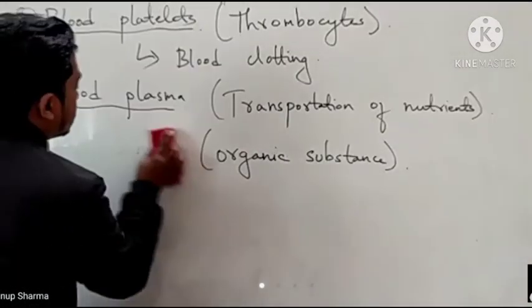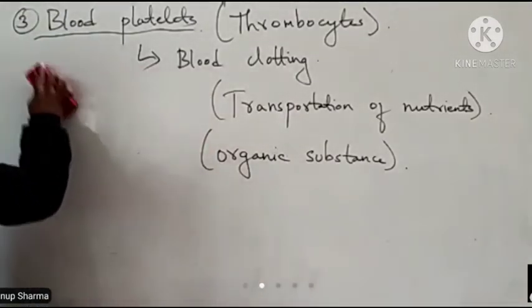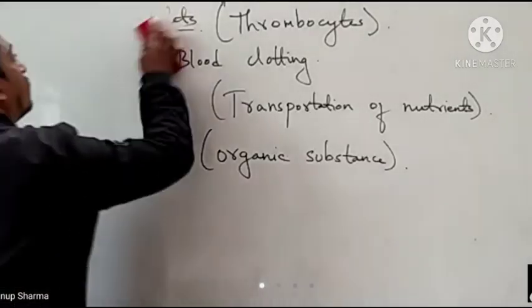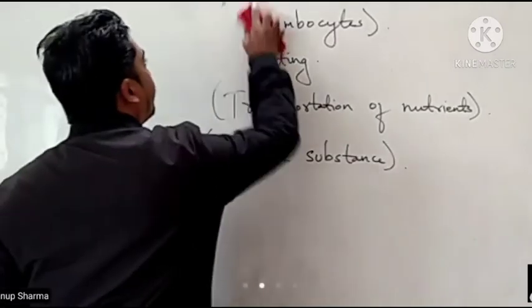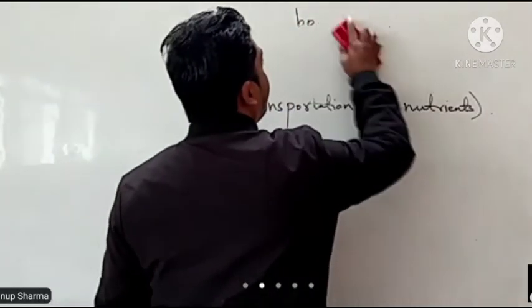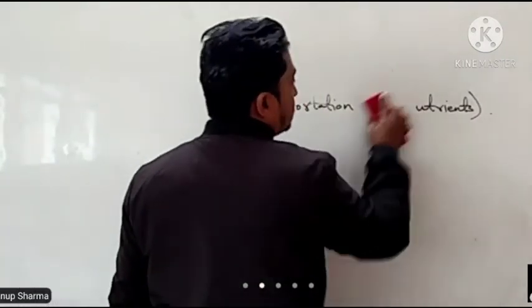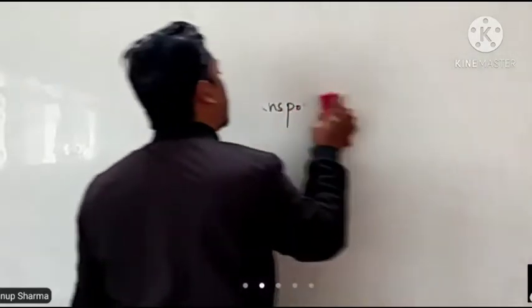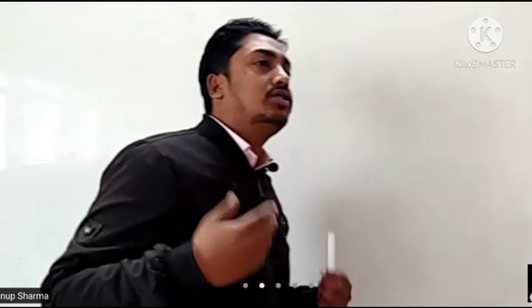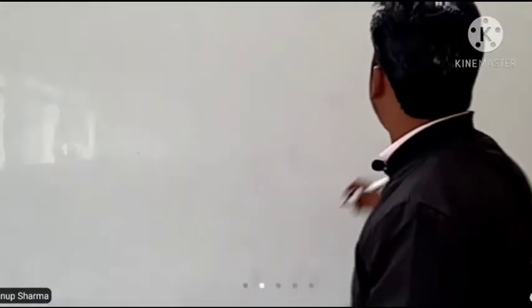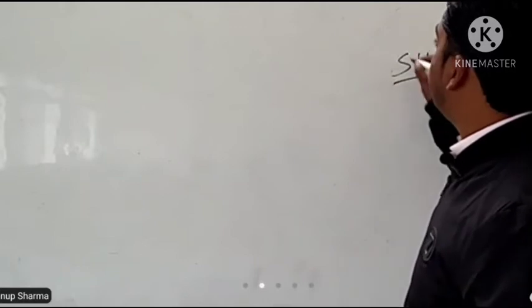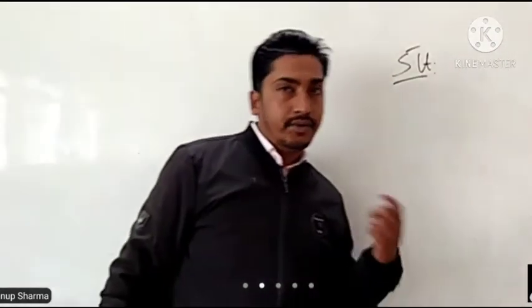So apart from these, one more important thing: our body almost constitutes 6 to 7 liters of blood. That means a healthy person with an average weight of 70 to 80 kilograms has almost 6 to 7 liters of blood, and an average person has almost 5 liters of blood. Okay, so this was all about components of blood.